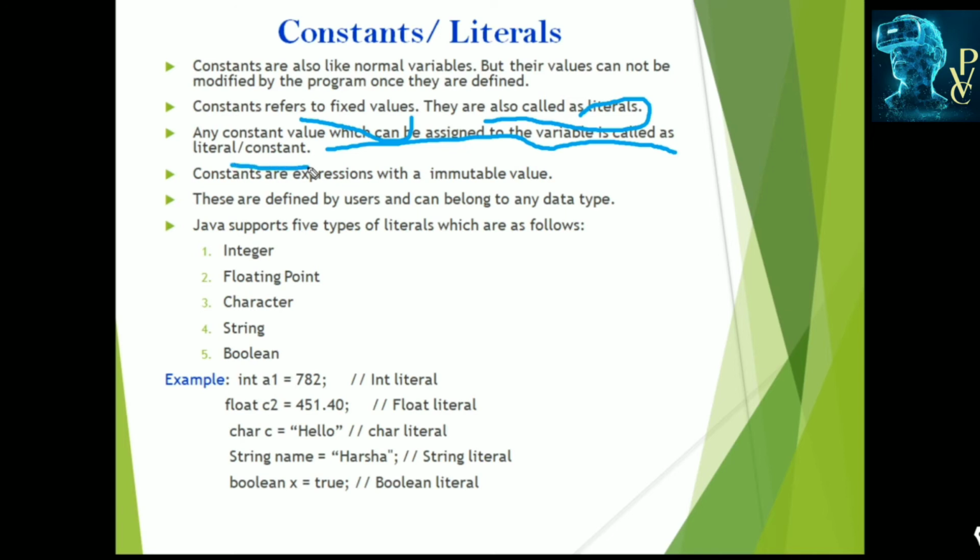And also constants are expressions with an immutable value. Immutable means which cannot be changed once they are defined. And these are defined by the users and belong to any data type. And Java supports 5 types of literals: integer literals, floating point literals, character literals, string, and boolean, or we can be categorized into integer and floating, which belong to numeric literals.